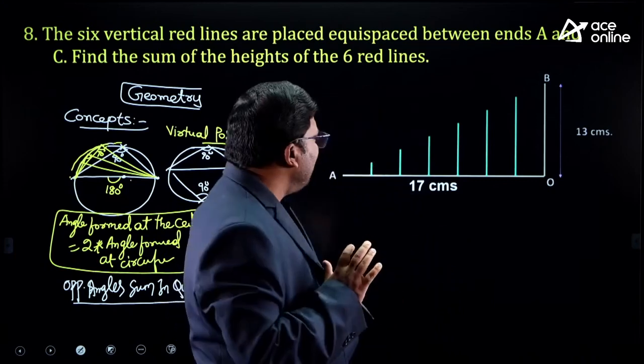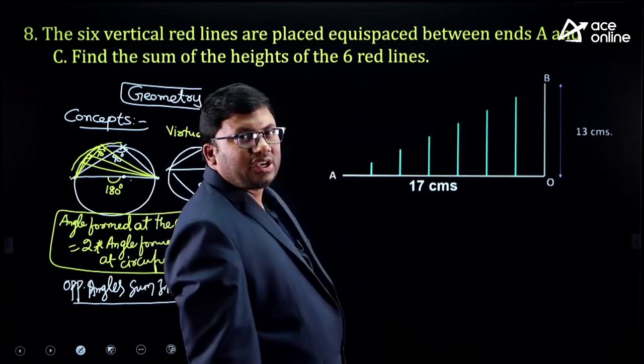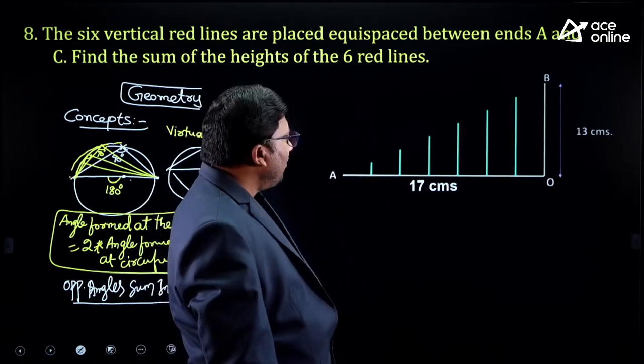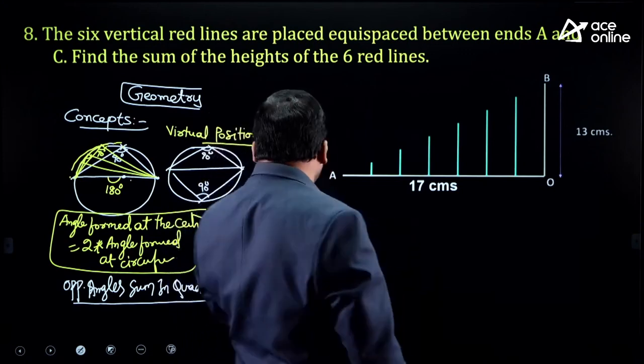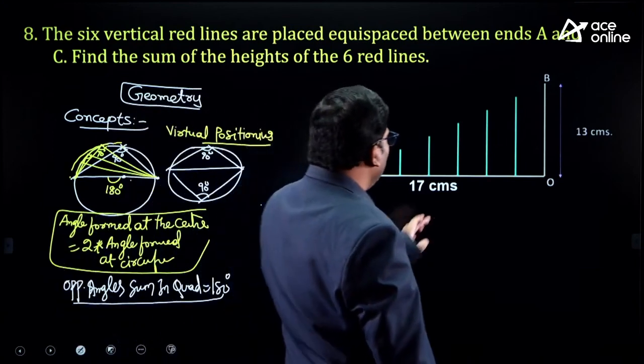Now, what we will do is, there are 6 vertical lines. Now, if you see here, listen very carefully. No formulas, nothing.